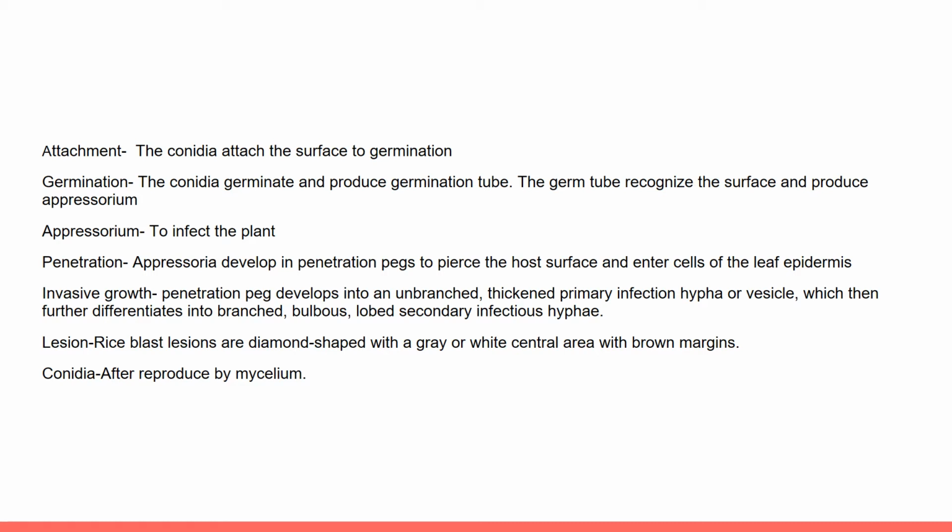The penetration peg is usually much narrower than somatic hyphae and germ tubes. At an early stage of penetration, the peg cytoplasm contains few apical vesicles and consists primarily of a zone of exclusion that is continuous with a similar region in the appressorium.